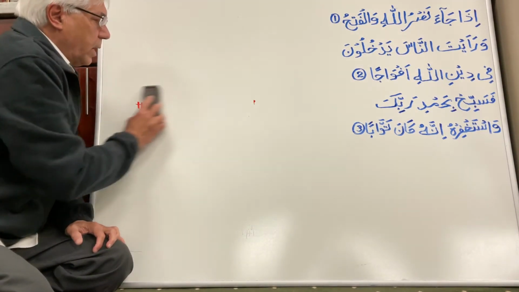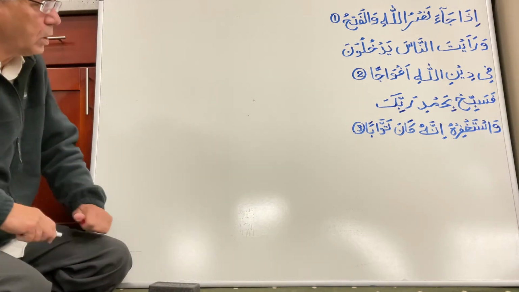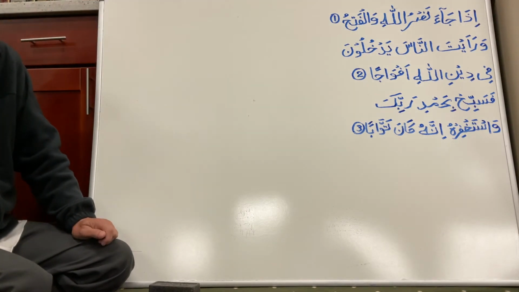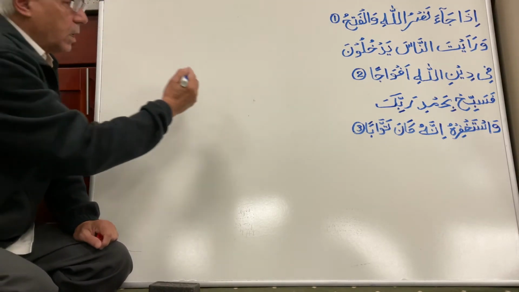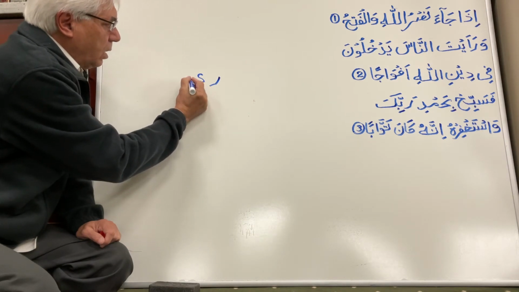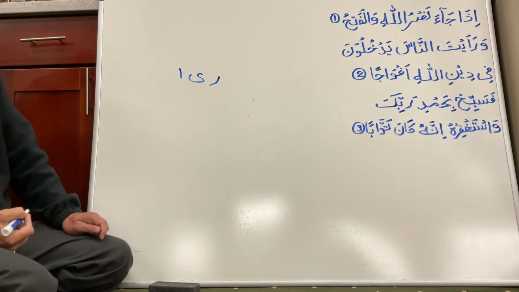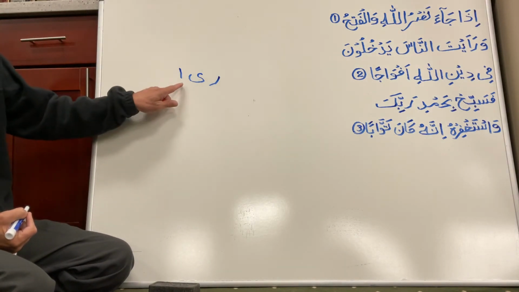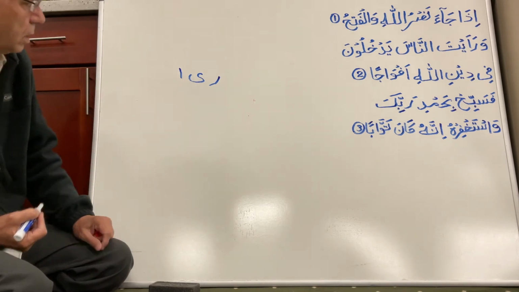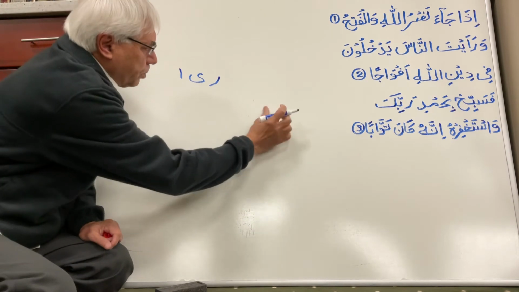Okay, so let's look at that. The next word has the letter waw, which means "and," with the zabar. So let's keep it there. The second letters are ra, ya, and alif. Okay, before I do that, I want to point out one thing.